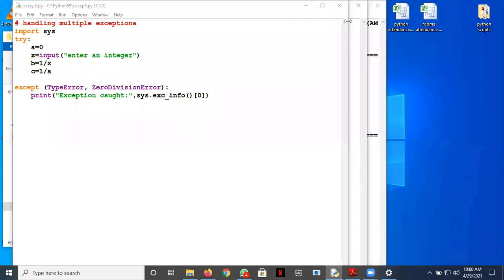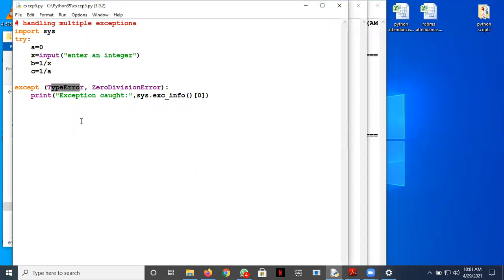Okay, let's ask Manpreet. Yes, Manpreet. Sir, it will go to TypeError first because it's written first. Which error? So type, 1 by x. Okay, so you see, Anisha and the rest of you, when you enter x here, you are saying enter an integer, but you are using the input method, so it is going to input a string here. So an integer cannot be divided by a string. So this is a type error here.